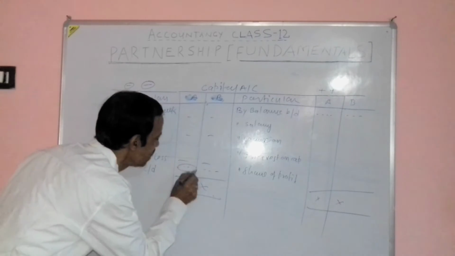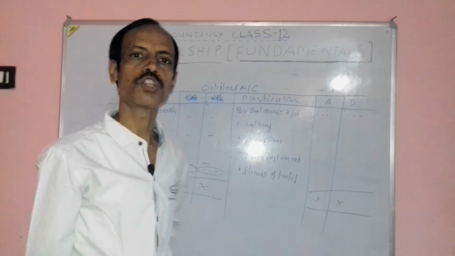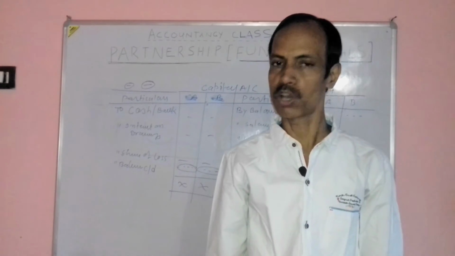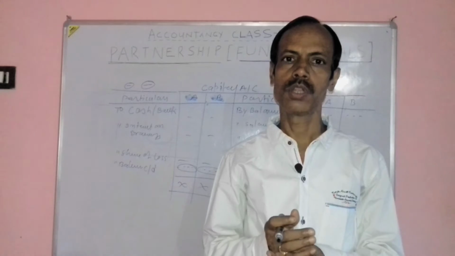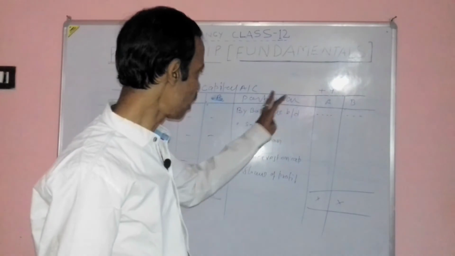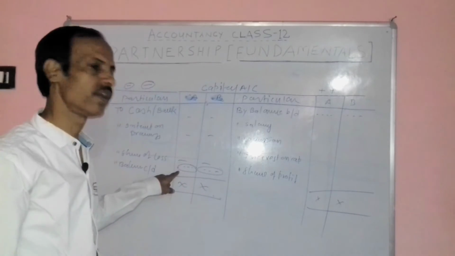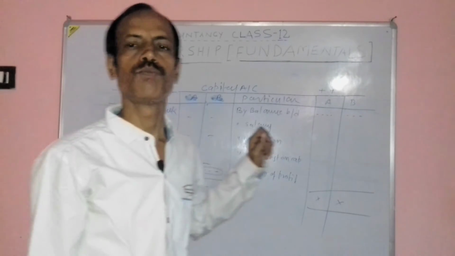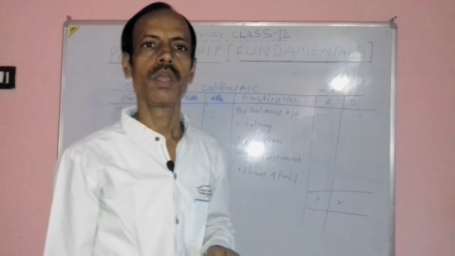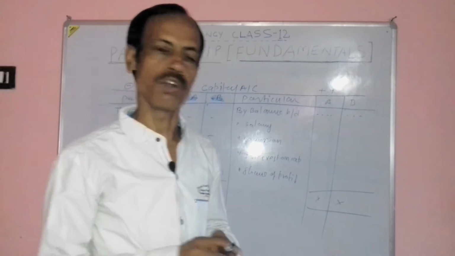This balance CD is later on transferred to balance sheet of the firm, because in balance sheet the closing balance of partner is transferred. So after finding out the closing balance of the partner, it will be transferred to balance sheet for preparing financial statement. The next topic is adjustment in closed account.